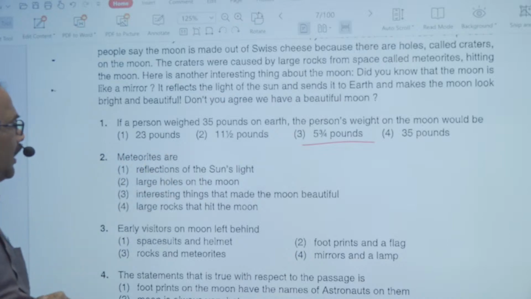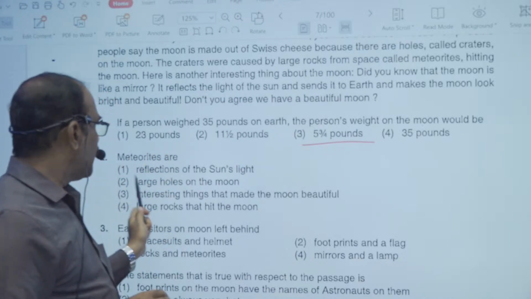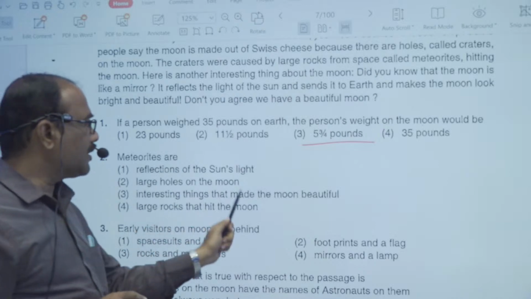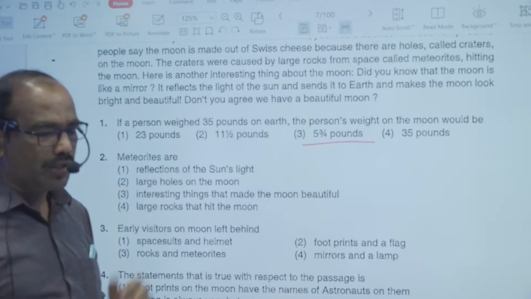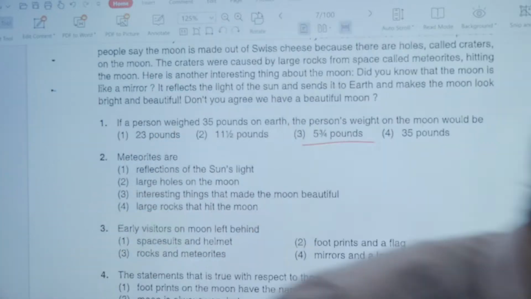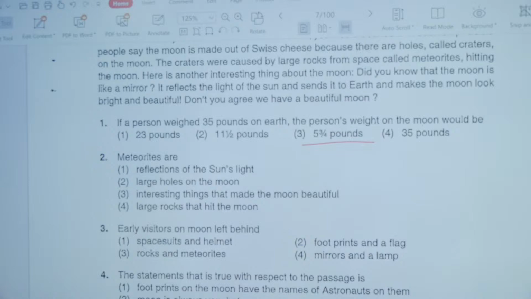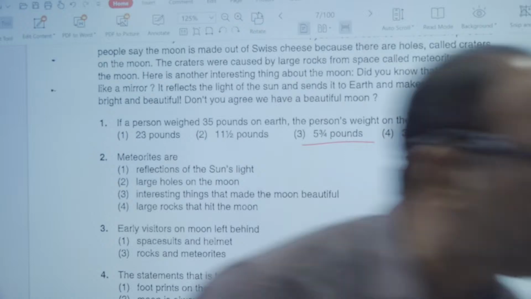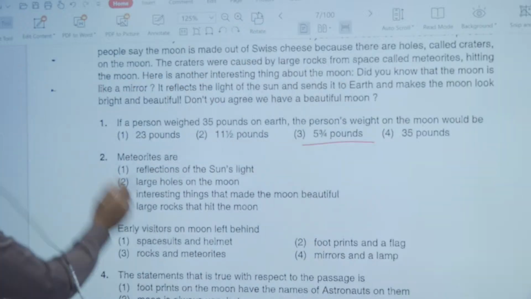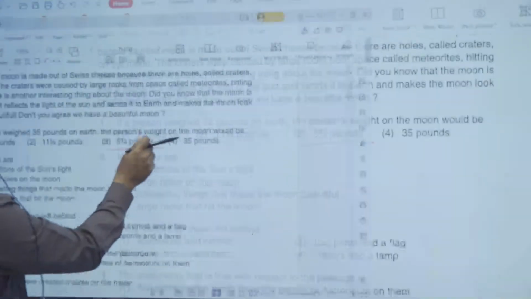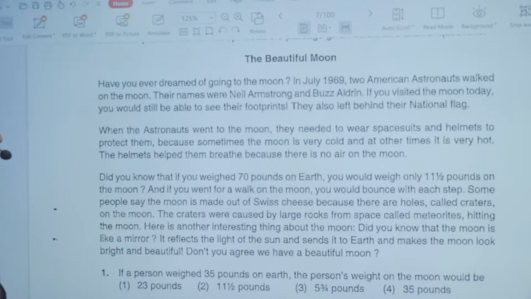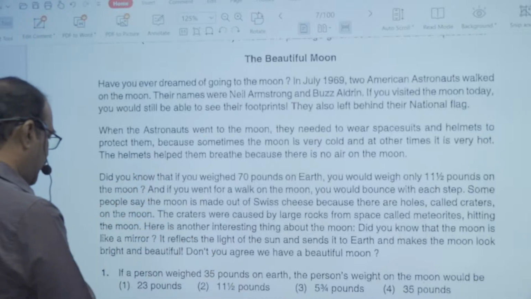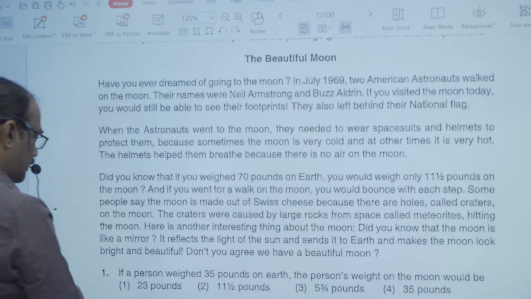Meteorites are option A, reflections of the sun's light, large holes on the moon, interesting things that made the moon beautiful, large rocks that hit the moon. To understand this concept, you have to reread the paragraph again. Most of you are giving option number... Some of you are giving 2 and some of you are giving 4. And look at this particular paragraph again. So meteorites. So look at this line.